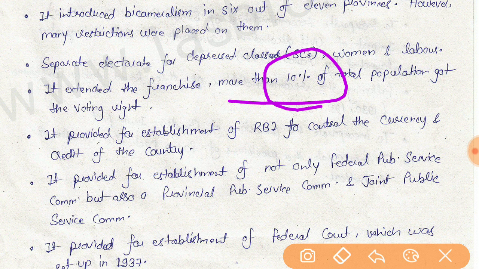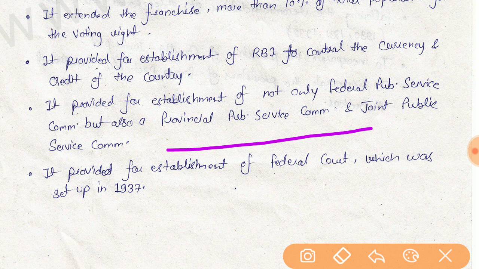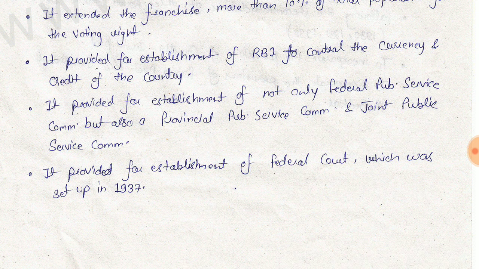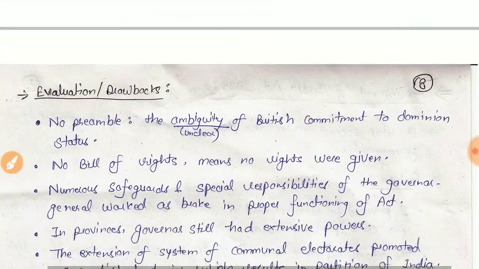It provided for the establishment of Reserve Bank of India to control the currency and credit of the country, and it provided for the establishment of not only a Federal Public Service Commission but also a Provincial Public Service Commission and Joint Public Service Commission, and a Federal Court, which was set up in 1937.